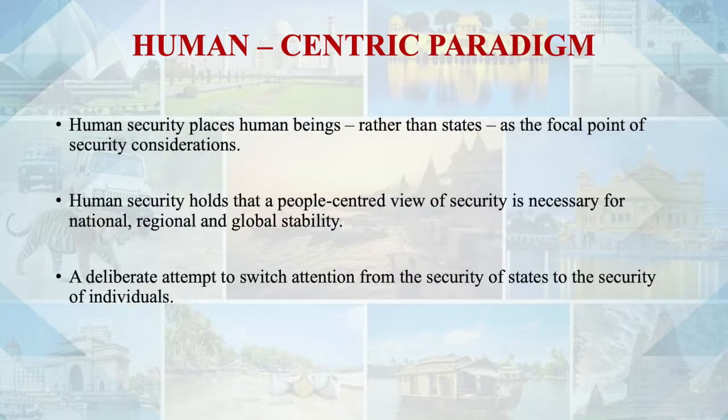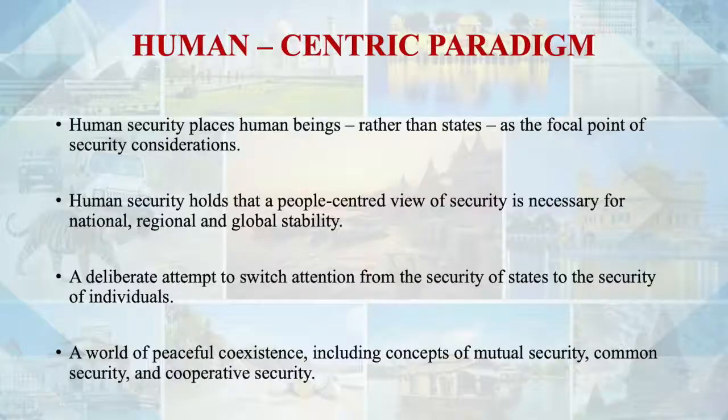A deliberate attempt to switch attention from security of the states to the security of the individual means that the entire understanding of security is concentrated towards the individual as a human, a world of peaceful coexistence including concepts of mutual security, common security and cooperative security.